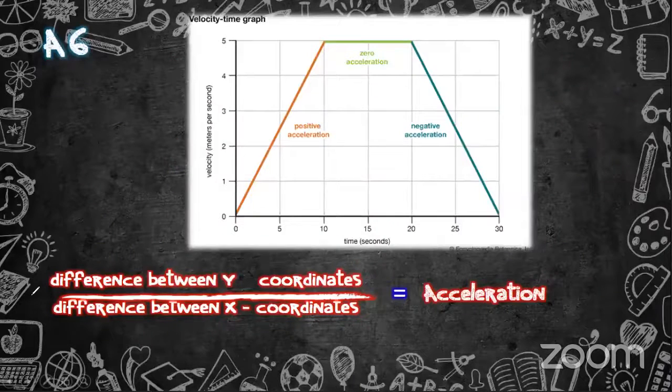Here is the velocity time graph. The object is accelerating for the first 10 seconds, going in a uniform velocity for another 10 seconds, and then decelerating, or else the retardation is happening. This is the velocity time graph. Can we just assume like this?